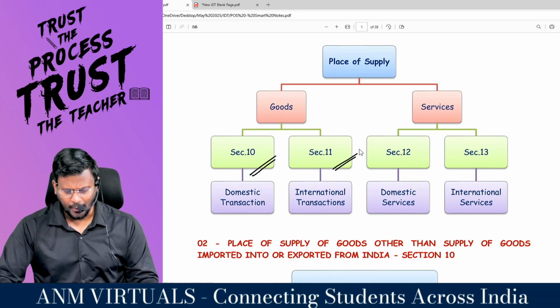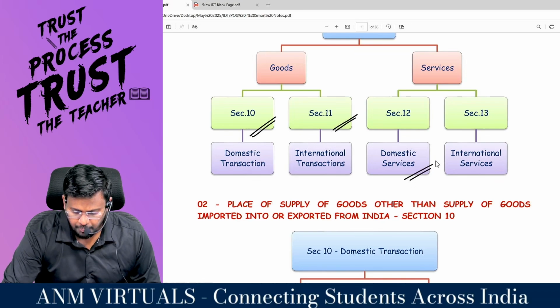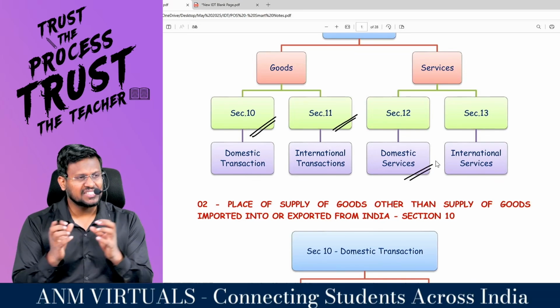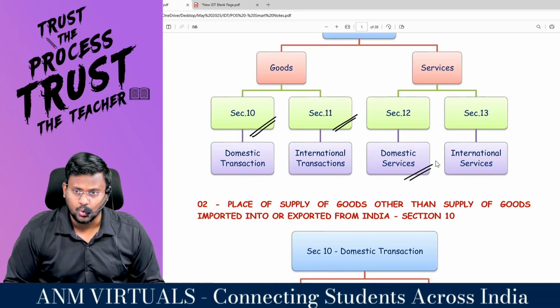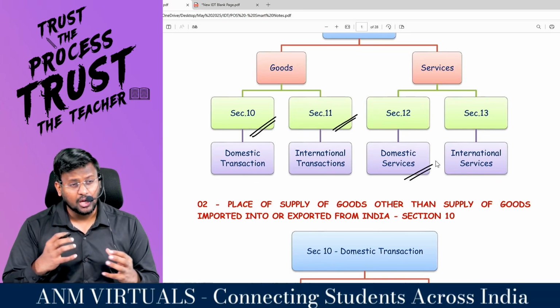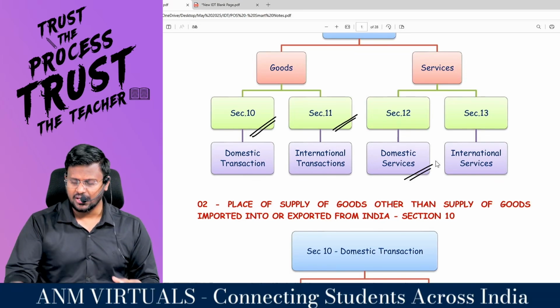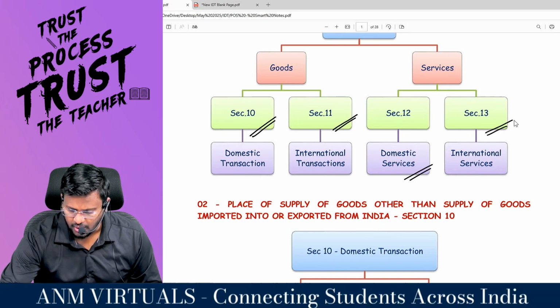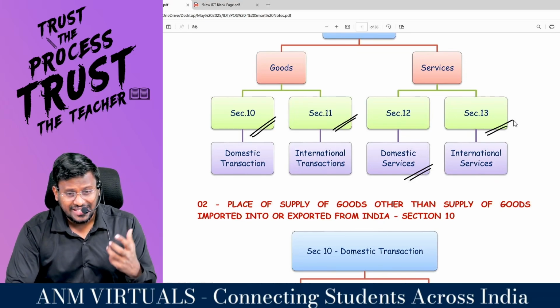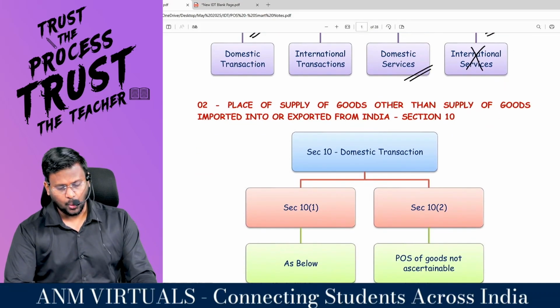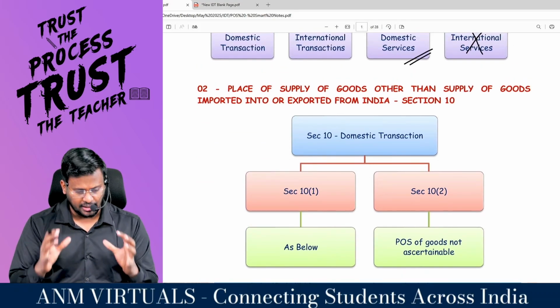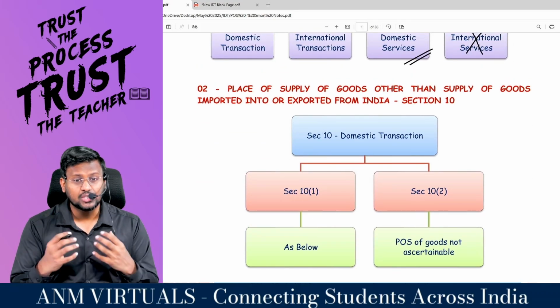Then section 12 is domestic services. If both the service provider and service recipient are situated in India, then provisions of section 12 will be applicable. If either of the persons is situated outside India, then provisions of section 13 will be applicable. That is called international services, but that is not in our syllabus. Now I am going to start with section 10. What is section 10? Place of supply of goods.